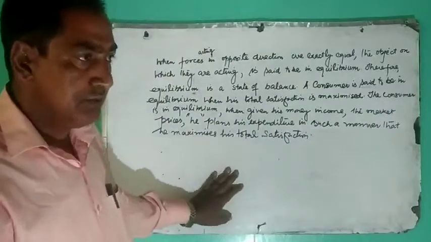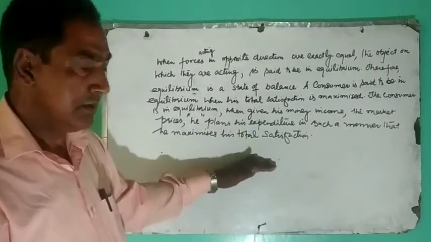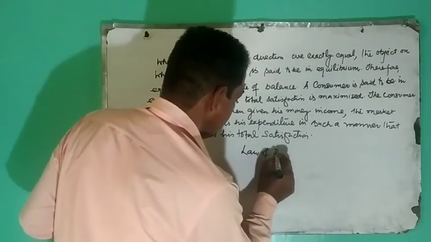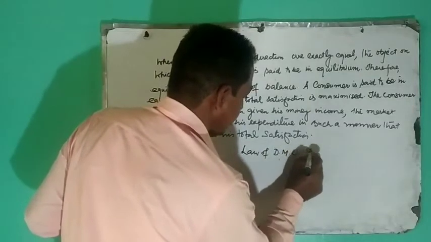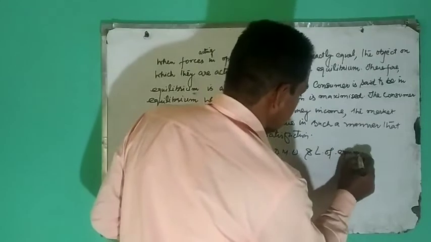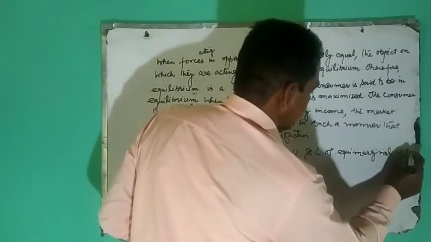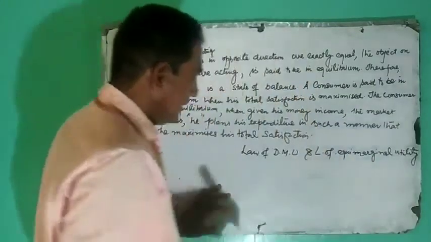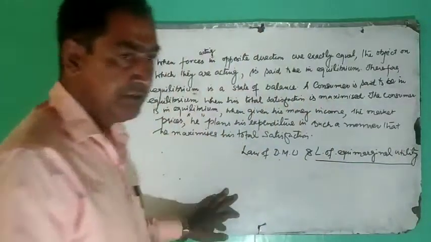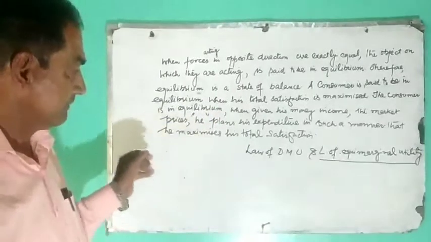As we know, consumer's equilibrium is directly dependent on the law of diminishing marginal utility and the law of equi-marginal utility. In two commodity case, the law of equi-marginal utility gets operated or is in operation.